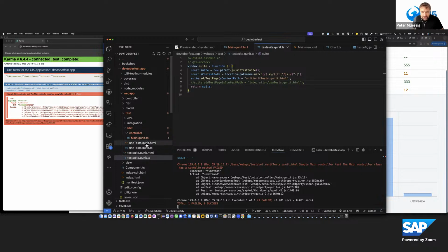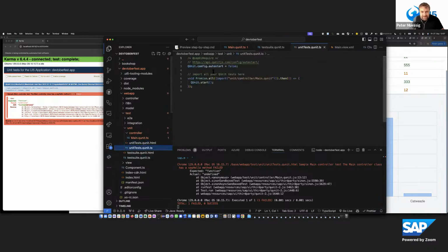And this QUnit test uses this unit test QUnit TS. So this is the test suite of that. And here in the test suite, it's also using this syntax of Promise.all and importing. So if you have multiple tests, you can add multiple tests here to this array. And here at the end, we make sure that only if all the tests are being loaded, then the QUnit start is executed and this QUnit config autostart is being delayed.